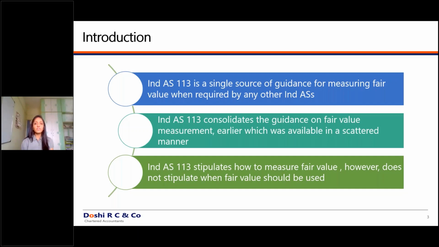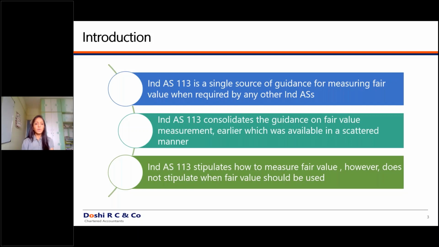So further, what I was saying is in your valuation exams, you have theoretical MCQs based on all these concepts. They ask what is a fair value. So they give options. It is exit price. It is a new purchase of asset. Third option is what you call replacement cost. There are various options which they give. Unless you remember this key terminology, you won't be able to answer those questions. So for the persons who are giving the valuation exam, your main important 10 to 12 marks, I guess, are dependent upon this standard. So moving ahead to the next part, what is an asset or a liability?